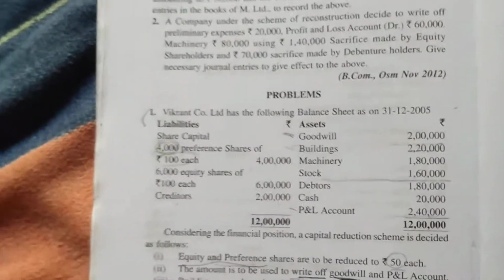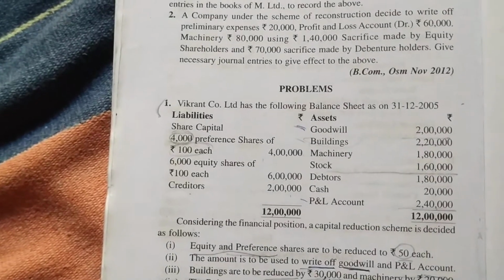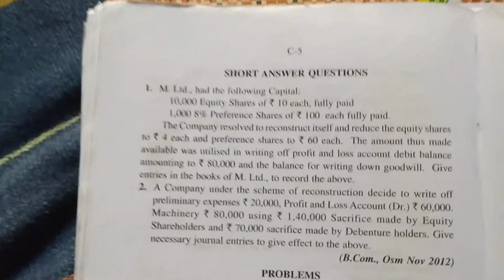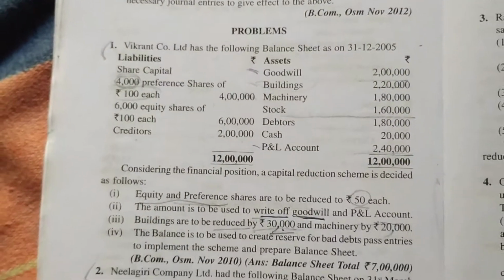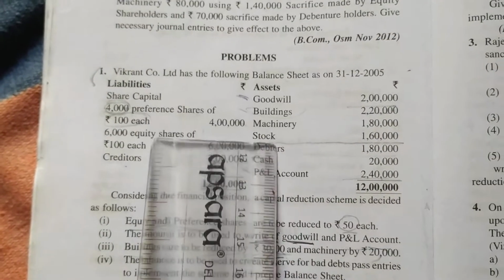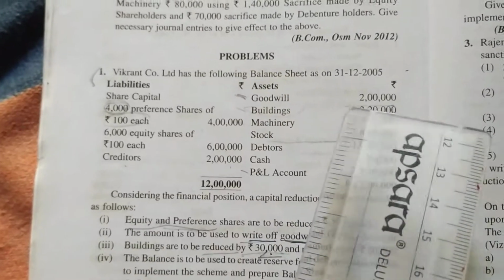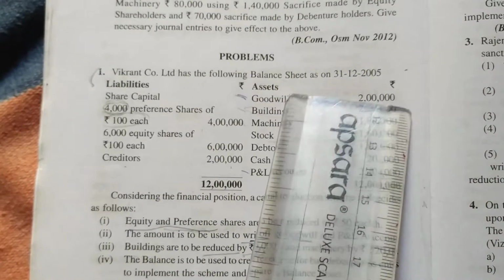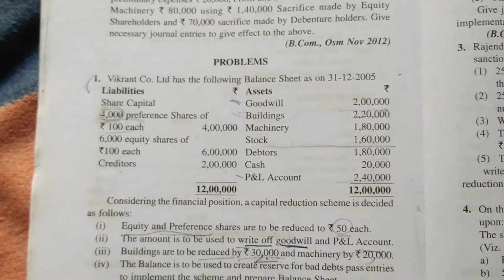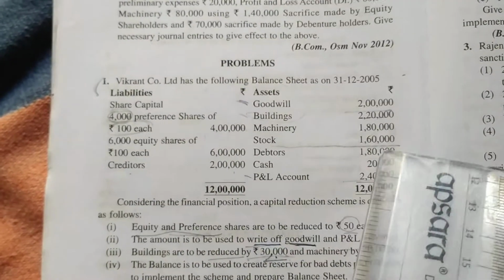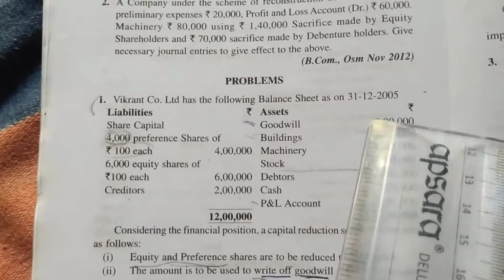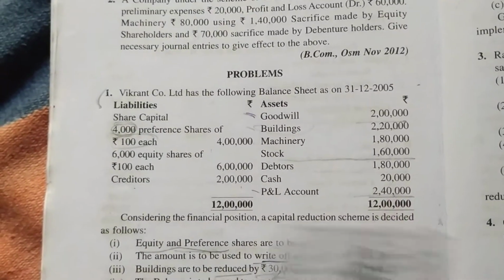Good morning, students. So we are doing internal reconstruction, page number C5. First question we are doing. So see what he is saying in the first question. Vikrant Company Limited has the following balance sheet as on 31st December 2005. The name of the company is Vikrant Limited, and they are giving a balance sheet, and the date of the balance sheet is 31st December 2005.